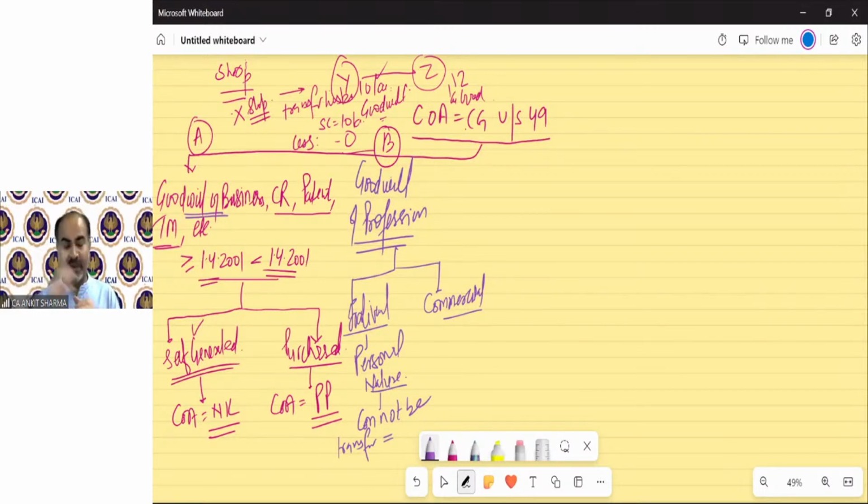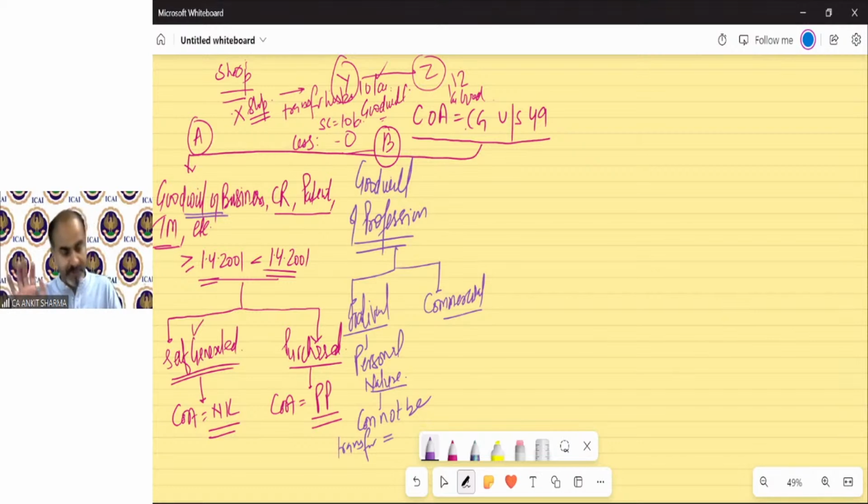And his best friend scored 39% in 12th. He is also in tears, sad. So the boy who got 93% gives his original mark sheet to his friend, saying keep this mark sheet with you, now your marks are 93% and mine are 39%. Is it possible? No. You cannot transfer your personal goodwill of profession.